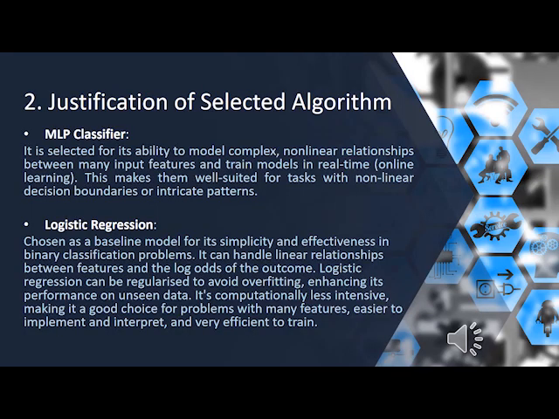Number 2, justification of selected algorithm. MLP classifier. It is selected for its ability to model complex non-linear relationships between many input features, and to train models in real-time online learning. This makes them well suited for tasks with non-linear decision boundaries or interacting patterns.